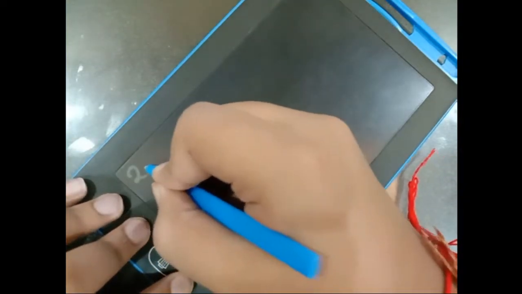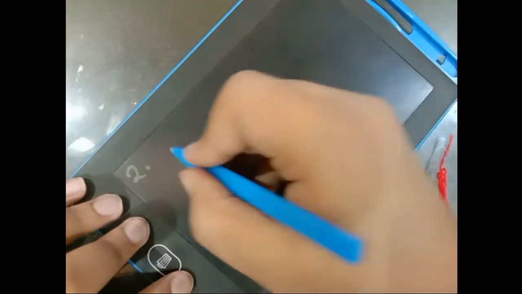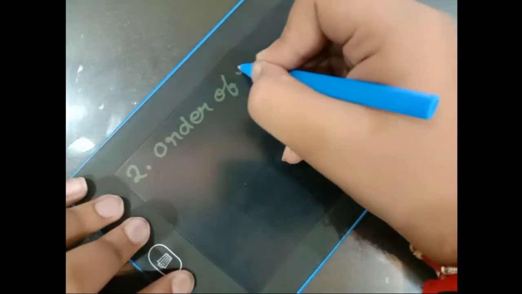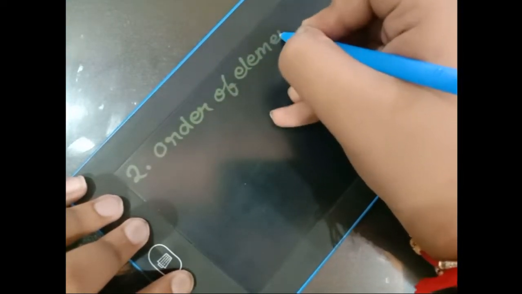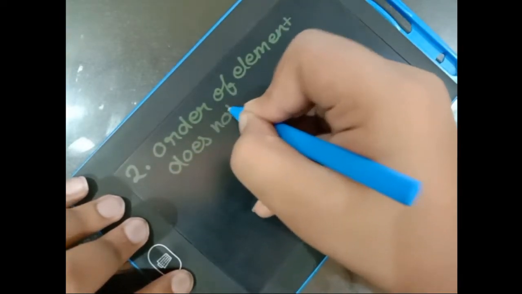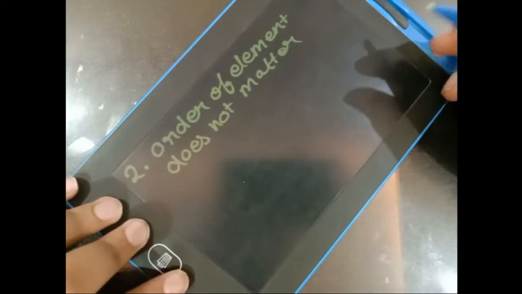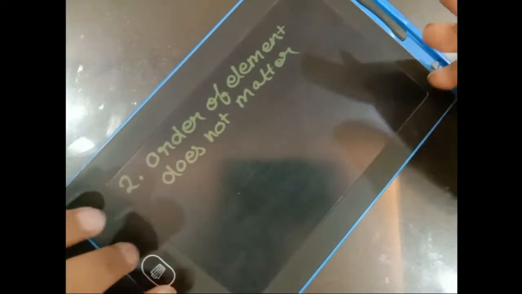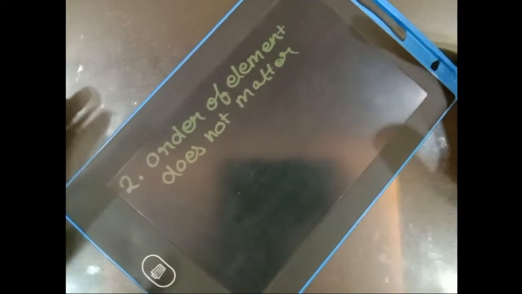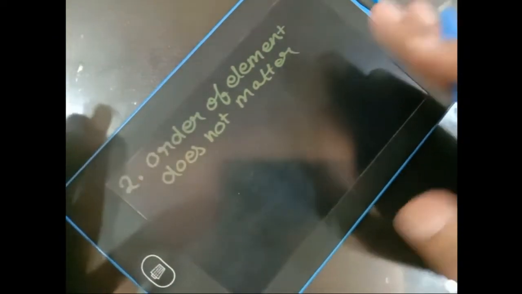The second rule is order of elements does not matter. That means when we talk about sets, when we talk about a collection of different items, it doesn't matter in which order we are listing the elements.